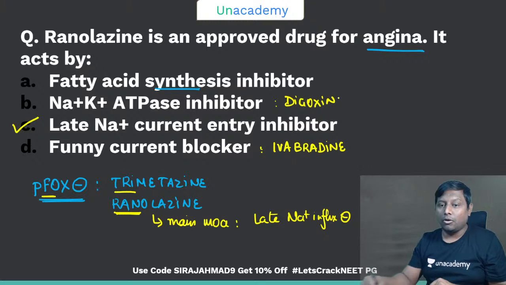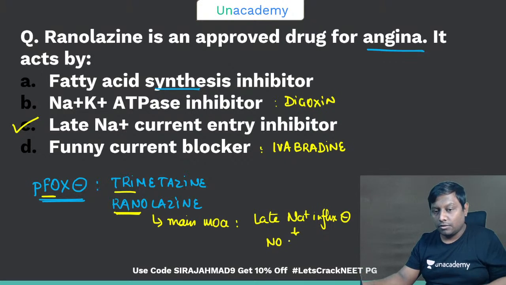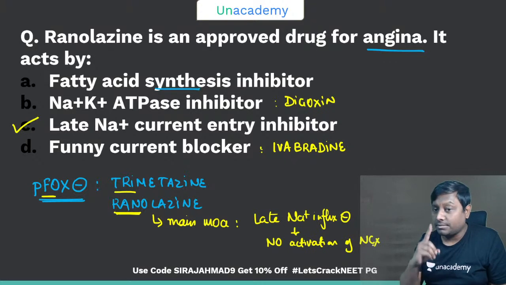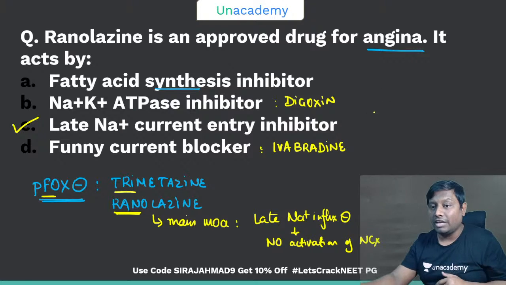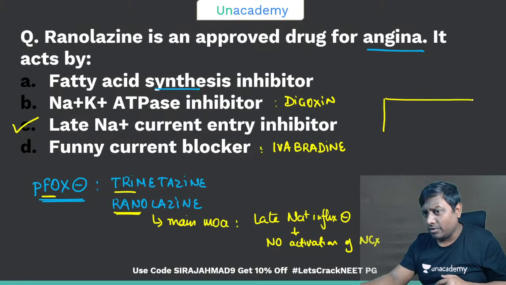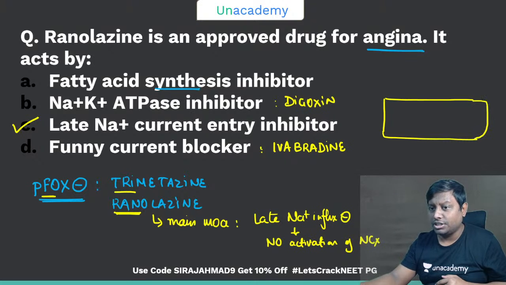Okay, so by blocking the late sodium influx, what will happen? There is no activation of NCX, the sodium calcium exchanger. That is very, very important, because whenever there is intracellular sodium, let me just tell you, give me 1 minute. This is a cardiac myocyte that is undergoing hypoxic injury, right?